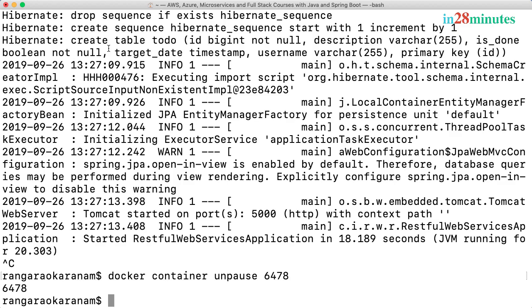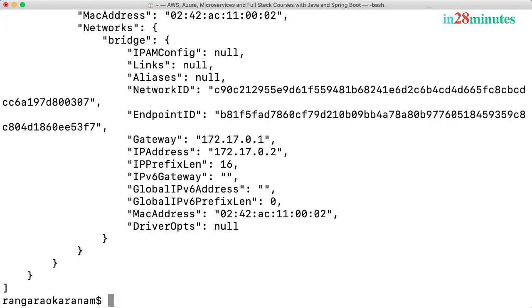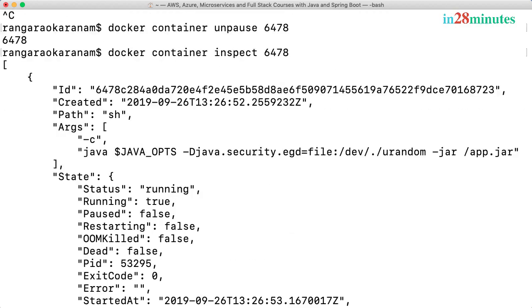You can also inspect a container. So I can say docker container inspect. This is very similar to the command that we ran on the image. So I'll say 6478 again. When you do a docker container inspect, you can see tons of details about that specific container, the image it is created from, a lot of metadata about the container itself, when it was created, what is the current status.